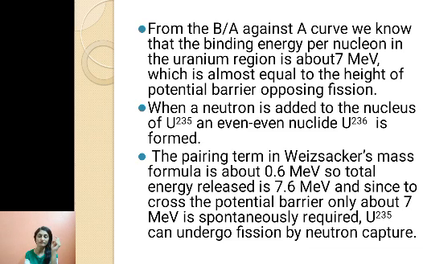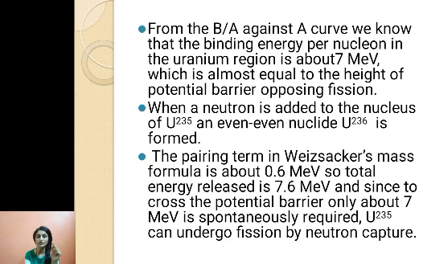One of the terms which contributes to binding energy is pairing energy. The pairing term in the formula, if you calculate, comes around 0.6 MeV. So for an even nucleus, the pairing energy term is 0.6 MeV.